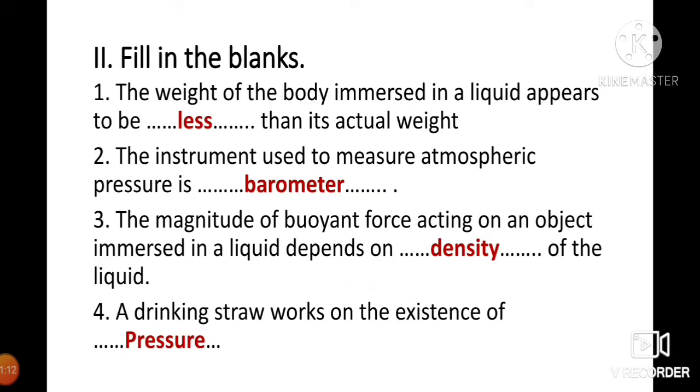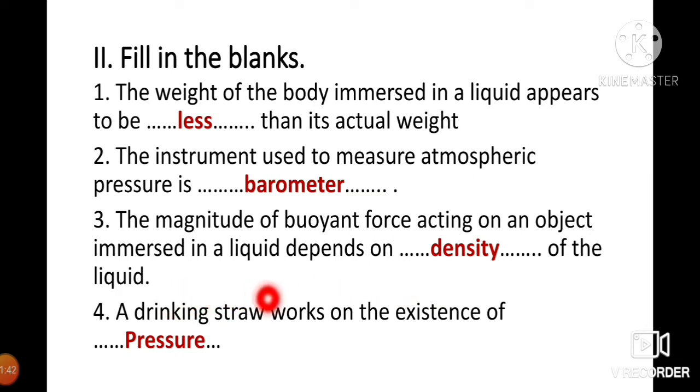Okay, so option D, all the above. Next, second Roman, fill in the blanks. The weight of a body immersed in a liquid appears to be dash than its actual weight: less. So the answer is less. Second one, the instrument used to measure atmospheric pressure is dash: barometer. Third one, the magnitude of buoyant force acting on an object immersed in a liquid depends on dash of the liquid. So the answer is density.